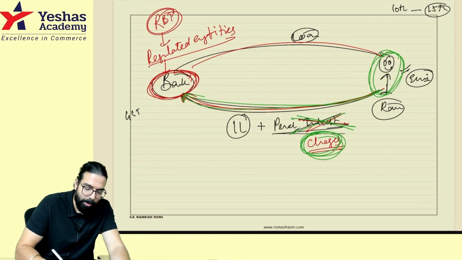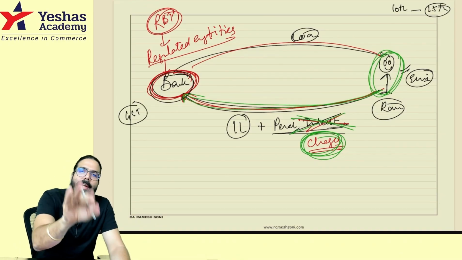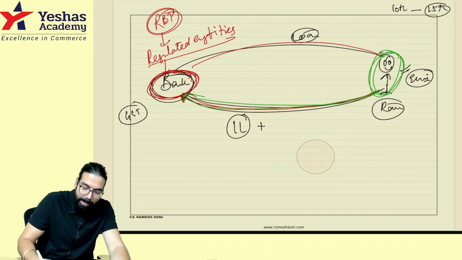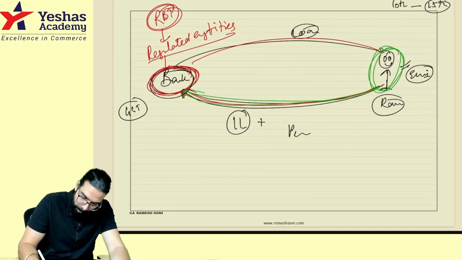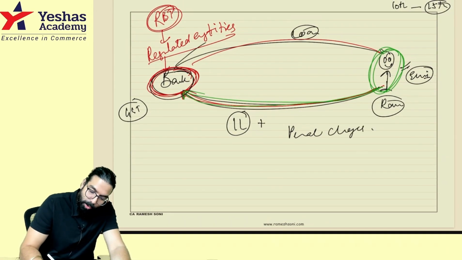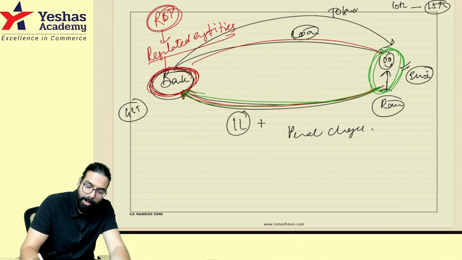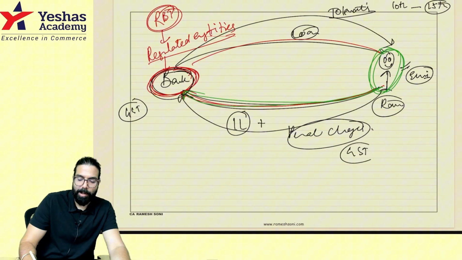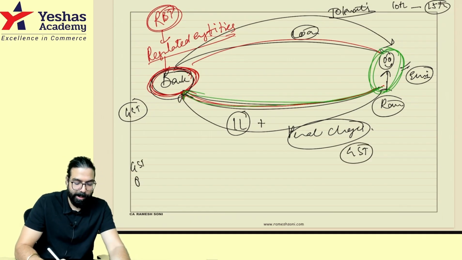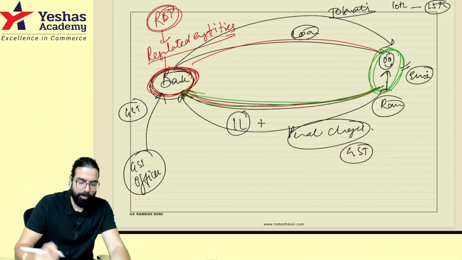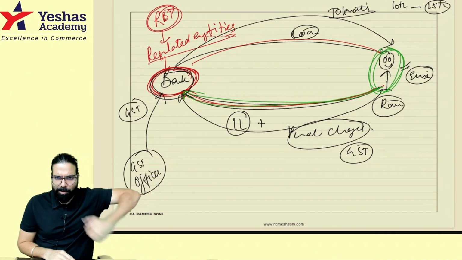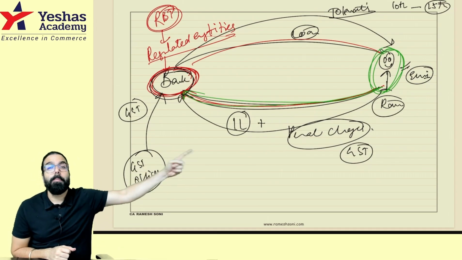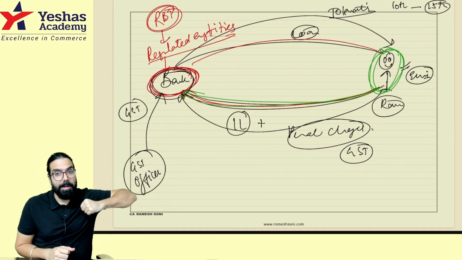Now what happened? Some GST officers went ahead and told the bank, hey bank, when you collect interest, on interest there is no GST. But you are not collecting interest now. You are collecting what? Penal charges. It means you are giving a service of tolerating. And for that, you are charging him penal charges, and on penal charges you should collect GST. Field formation means the GST officer told the bank, whatever interest you collect, on interest there is no GST. But penal charges you are collecting because you are tolerating his act of not making the payment on time. Tolerating an act and collecting money, GST will come.